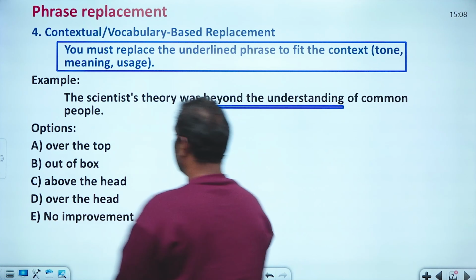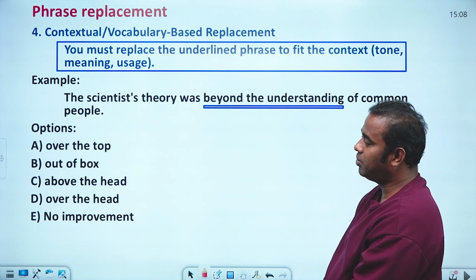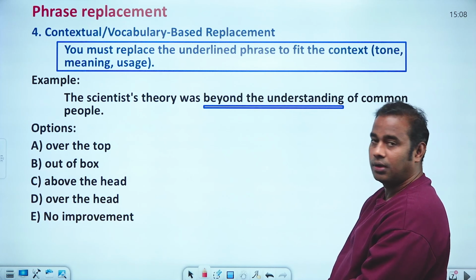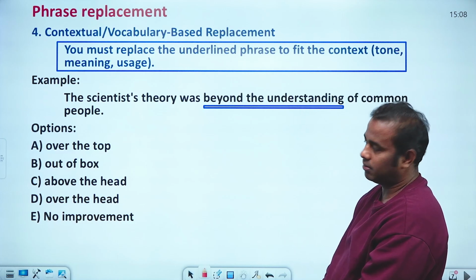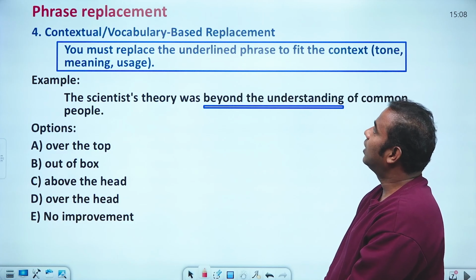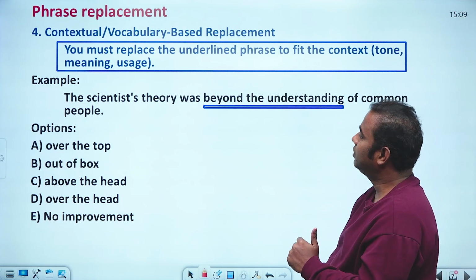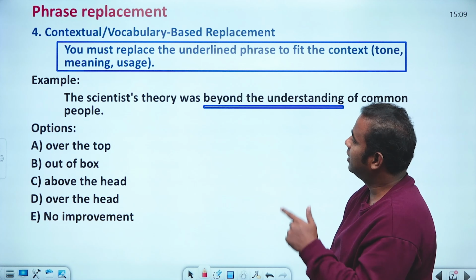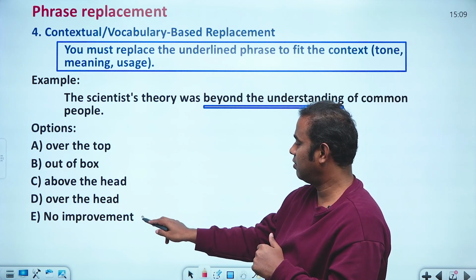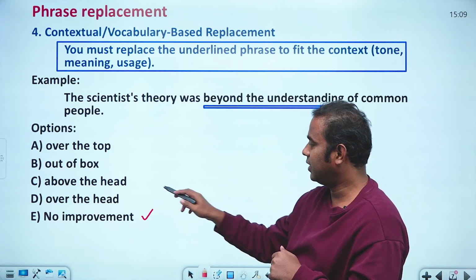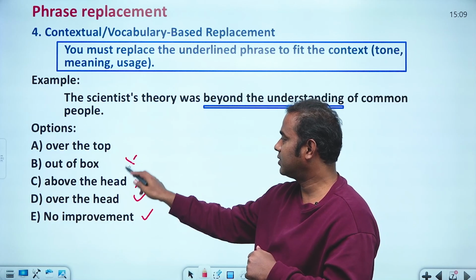Over the top of the common people, out of box of common people, above the head of the common people, over the head of the common people, no improvement. Beyond the understanding of the common people is somewhat right, and no improvement is also a right answer, but they are asking to compulsorily replace it. Look at the answers here: over the head is there, above the head is not right, out of box is not, over the top is not.